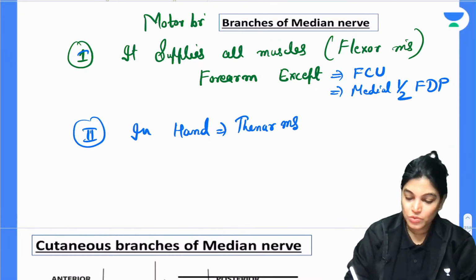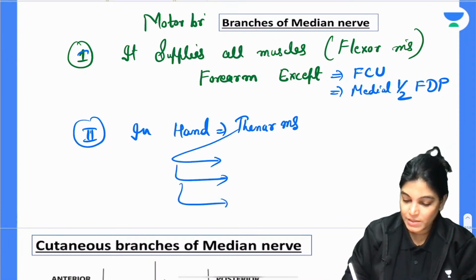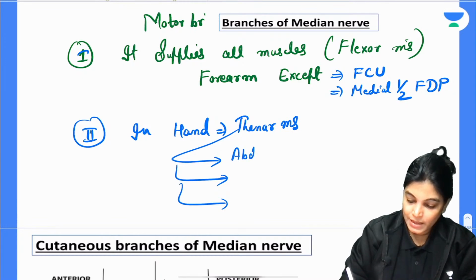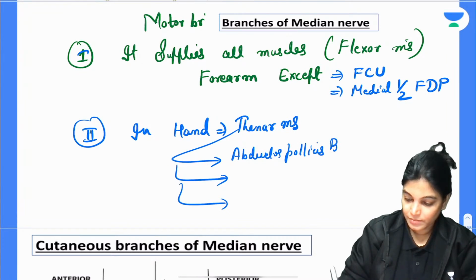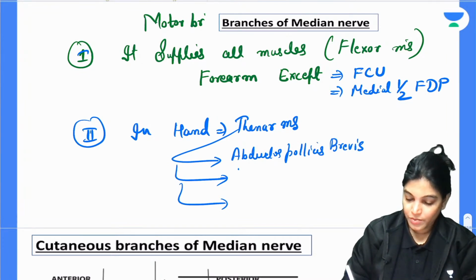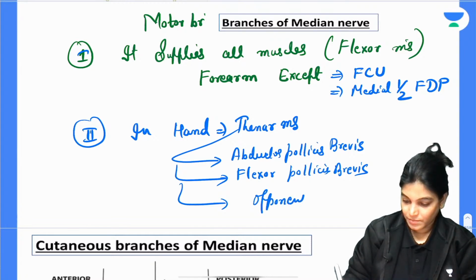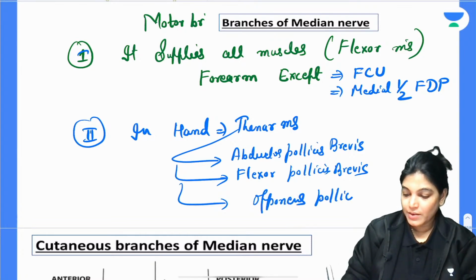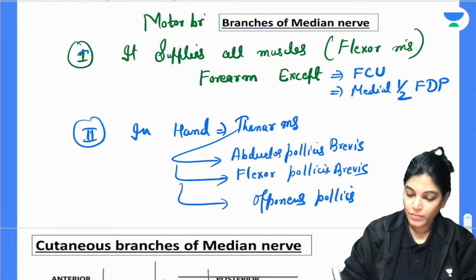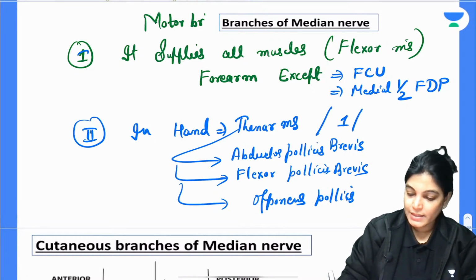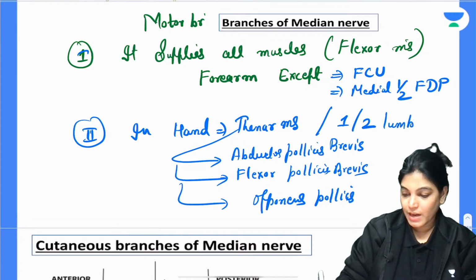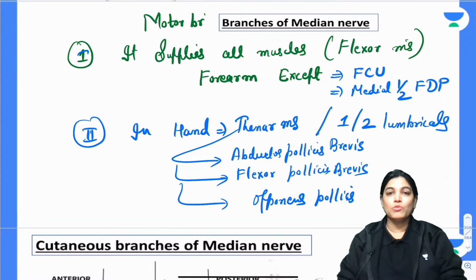We have three thenar muscles: abductor pollicis brevis, flexor pollicis brevis, opponens pollicis, and it also gives innervation to first and second lumbrical muscles in the hand. So these are motor innervations.